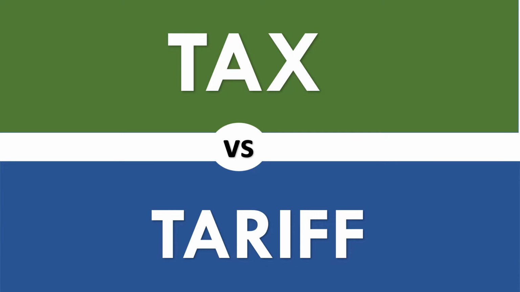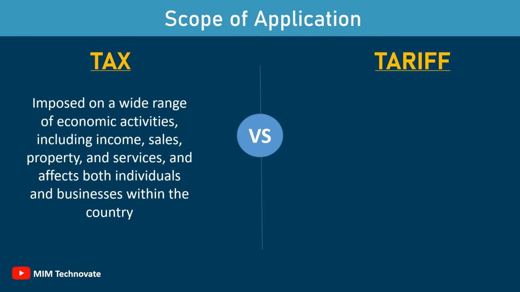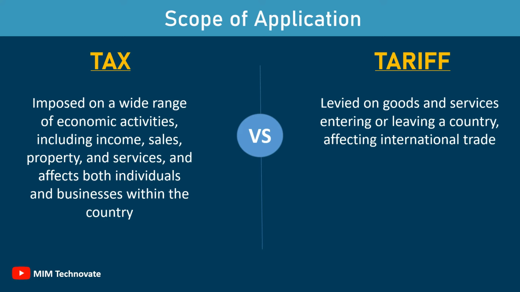Tax versus tariff. Scope of application. Tax is imposed on a wide range of economic activities, including income, sales, property, and services, and affects both individuals and businesses within the country. Tariff is specifically levied on goods and services entering or leaving a country, affecting international trade.